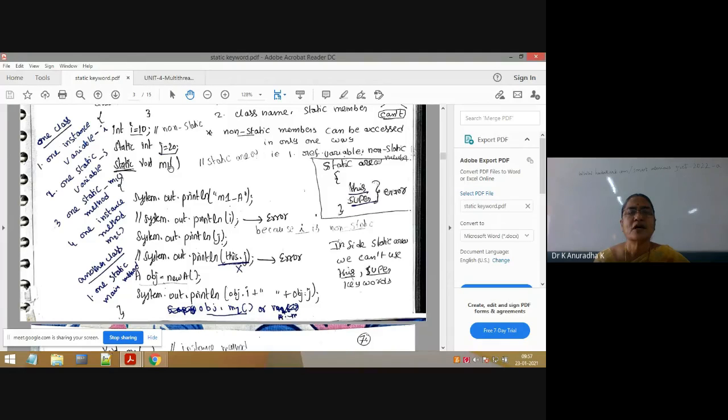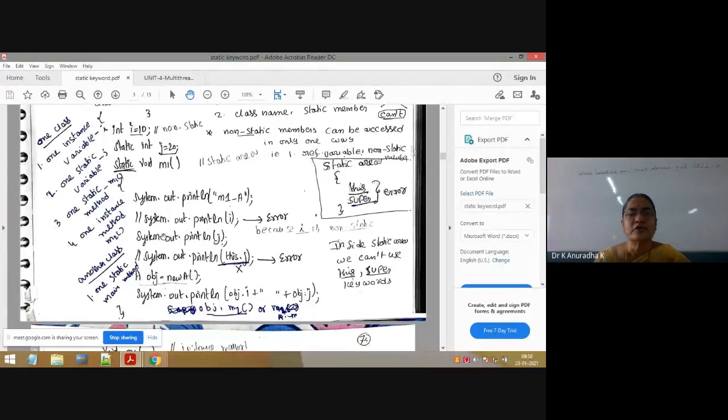But here one question is, how to access instance variables and instance methods inside the static methods? It is by using a reference variable. So we must access instance variables and instance methods inside the static methods with reference variables only. Directly we can't access. Compulsory we should use reference variables to access instance variables and instance methods inside the static area. This is called static area.